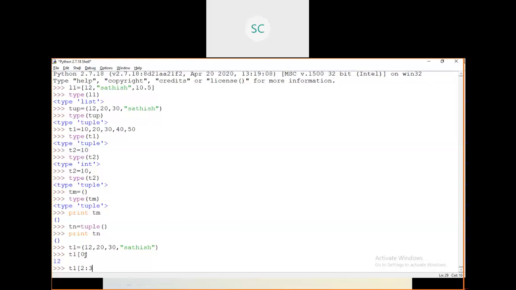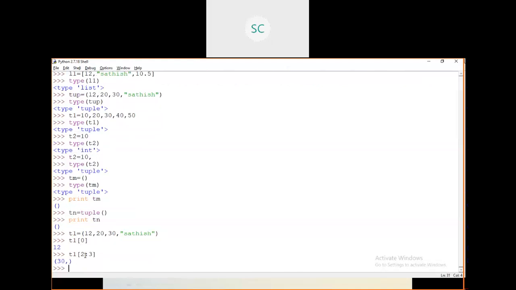See, it returned only 30. 30 is the index position 2 value. I said while discussing lists that if you mention any number here, the end is that number minus 1, so 2 only. Suppose I need from the start to index position 2.